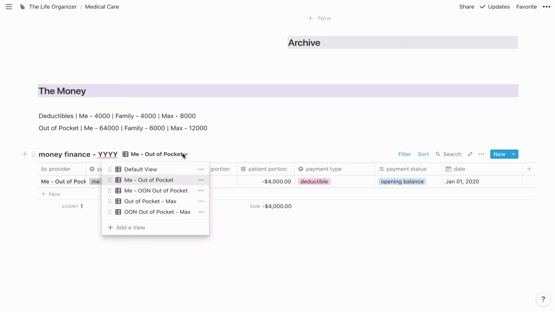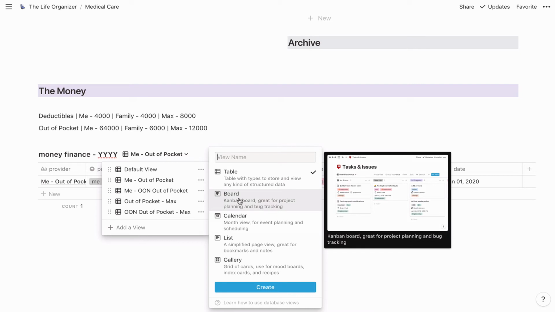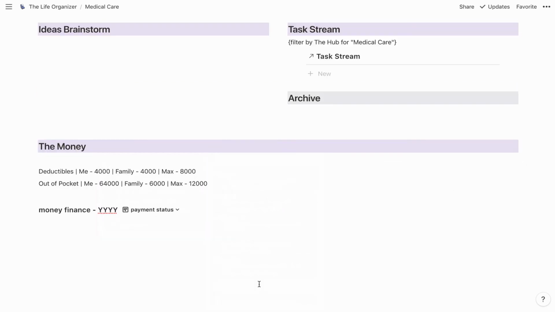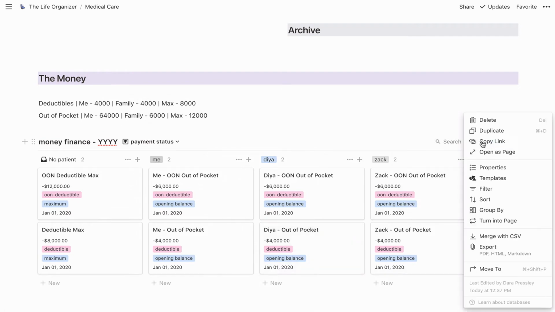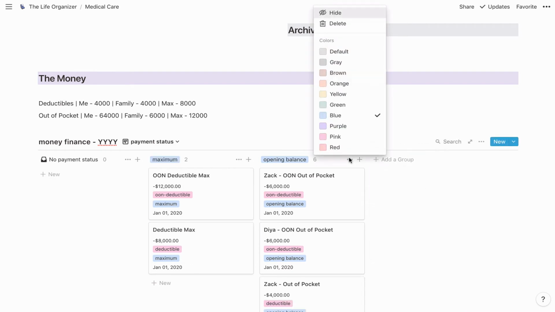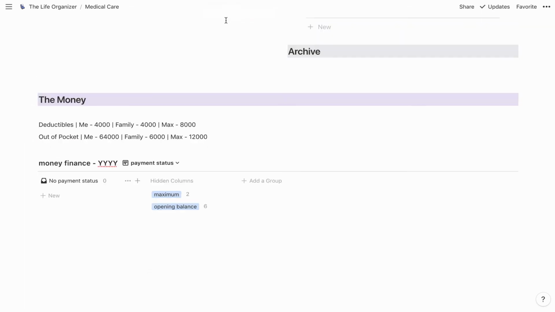All right, so the last view I'm going to put in is going to be a payment status. Okay, and it's going to be board. And I want to go ahead and group these by the payment status. I'm going to hide opening balance and I'm going to hide maximum. Okay, because we don't care about those.